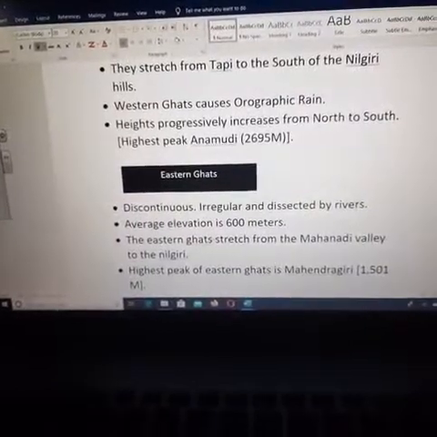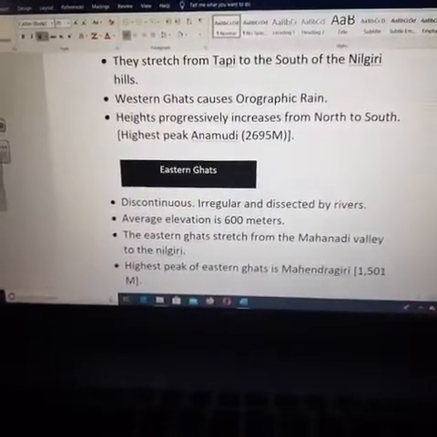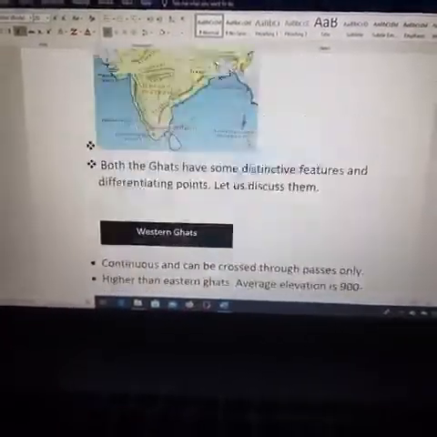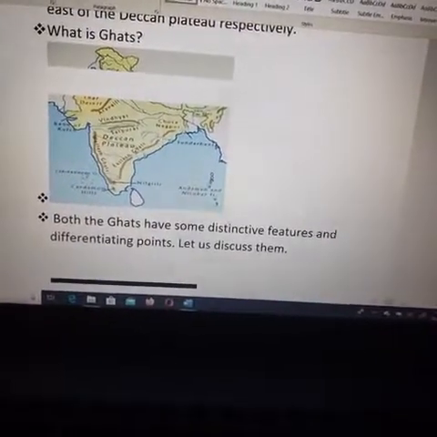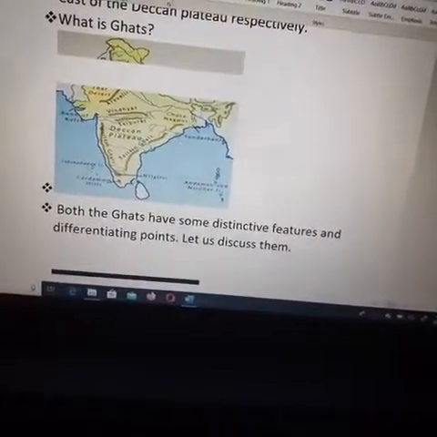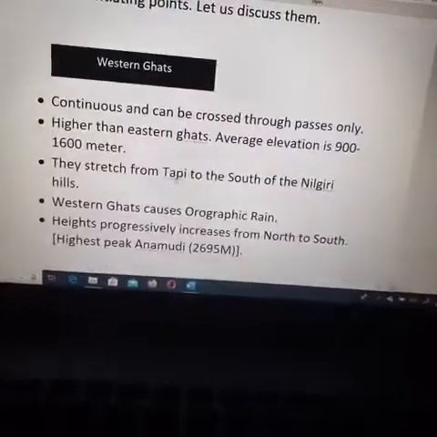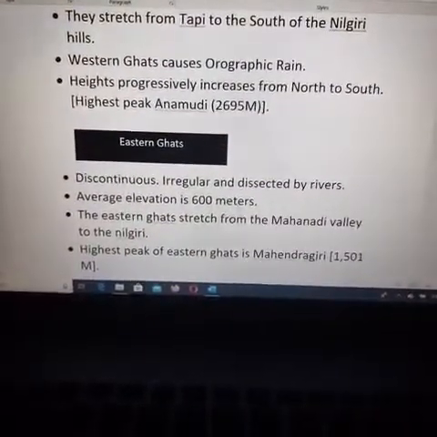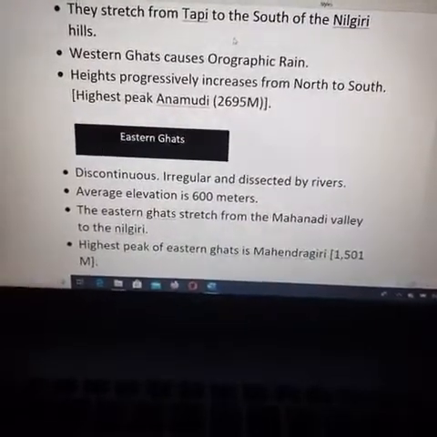Then we compare to the Eastern Ghats. What is the difference between west and east? In the Western Ghats it is continuous, but here it is discontinuous or irregular and dissected by rivers. Dissected by rivers means it is cut, and you can see rivers moving through the center of the hills, like the Kaveri and Narmada. The average elevation is 600 meters, whereas the Western Ghats are 900 to 1600 meters.